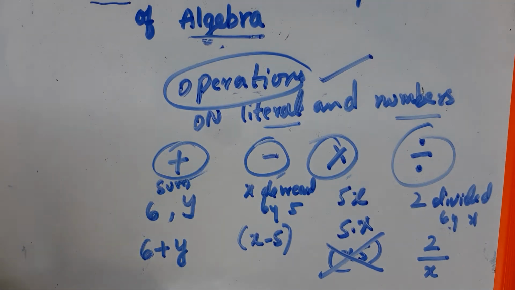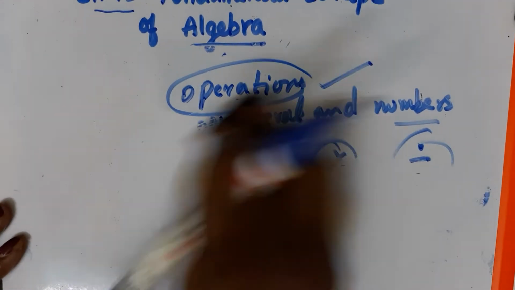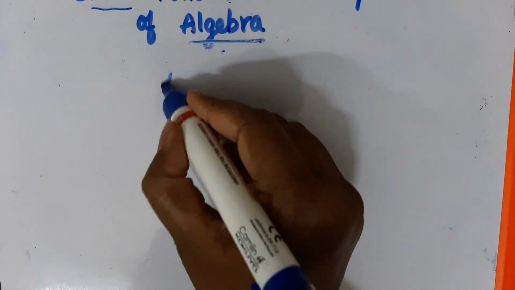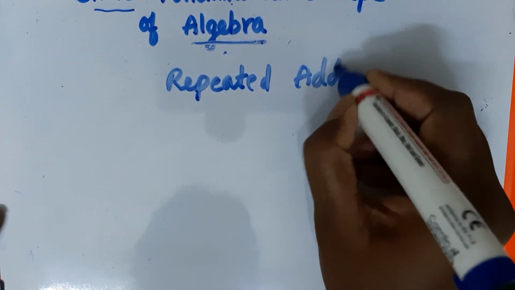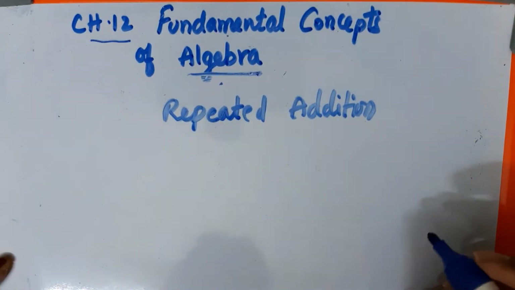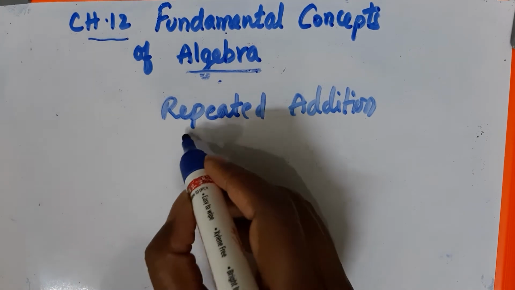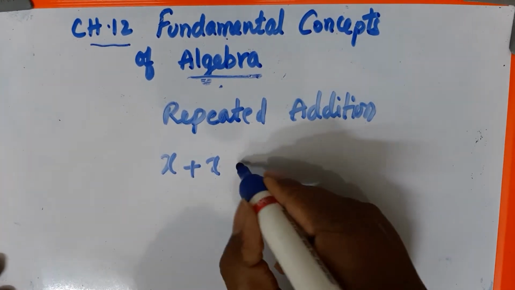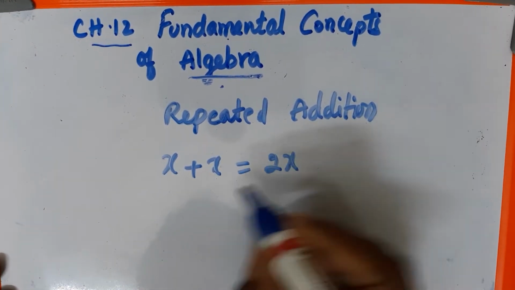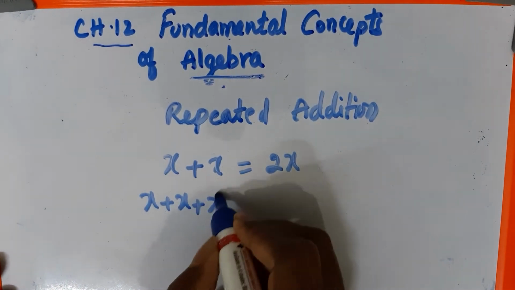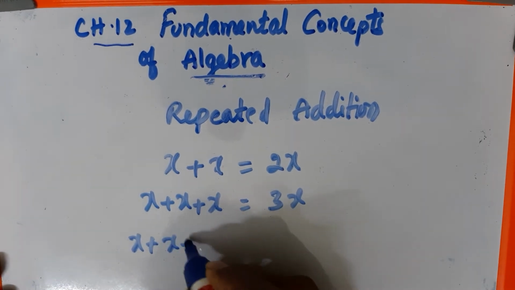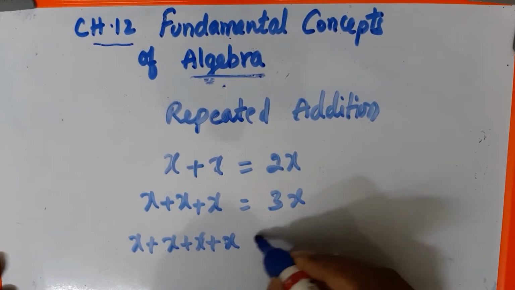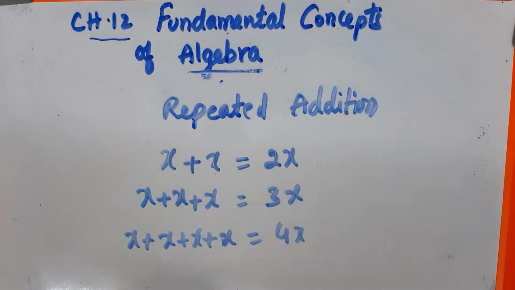Next, repeated addition. Already you know that repeated addition is called multiplication, isn't it? Now we will see: x plus x equals 2x. x plus x plus x is 3x. Like that, x plus x plus x plus x equals 4x. We will represent them like that.